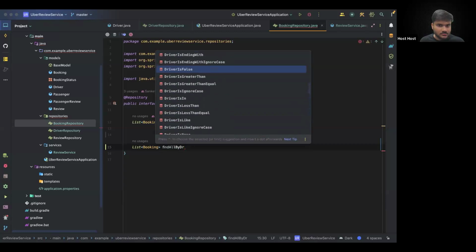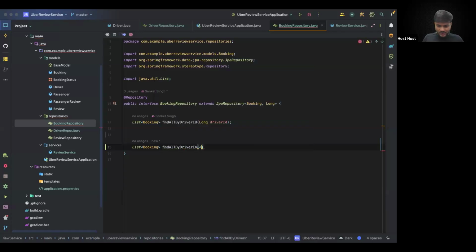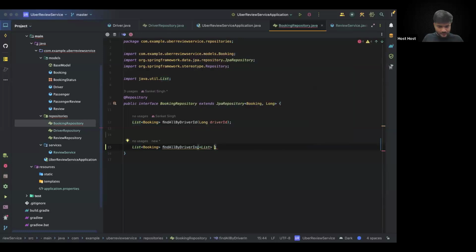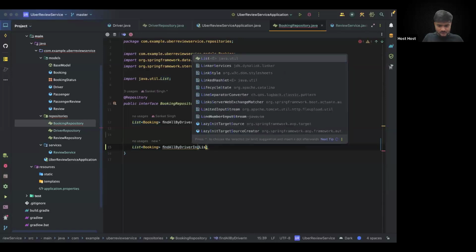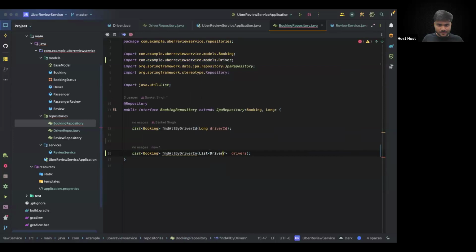Driver in. This one. Okay, driver in. Right. And what we'll do is we have to pass a list of drivers. This is what we have to actually pass. Let's import this. Okay, let's run the code and see if this signature is good for us or not.